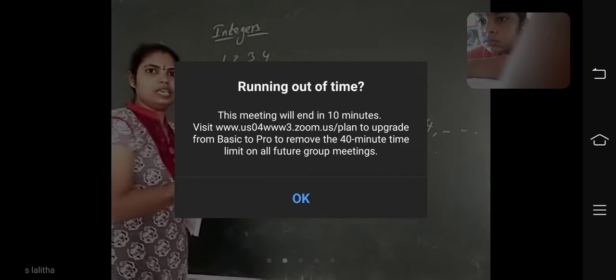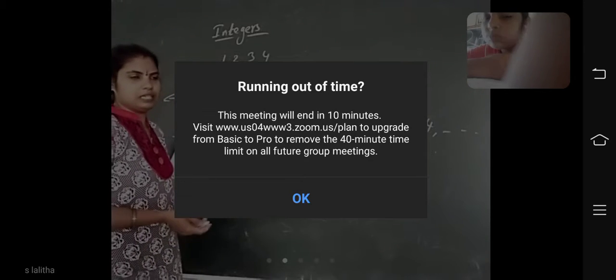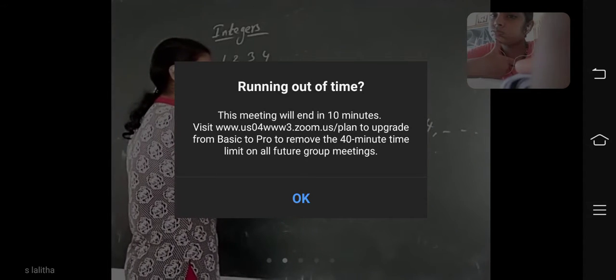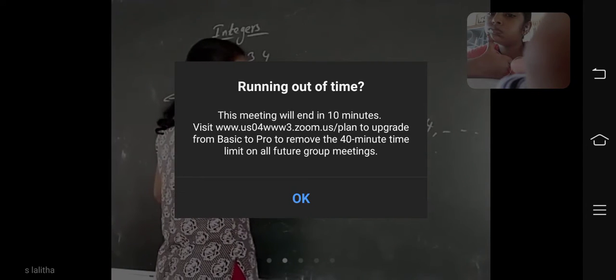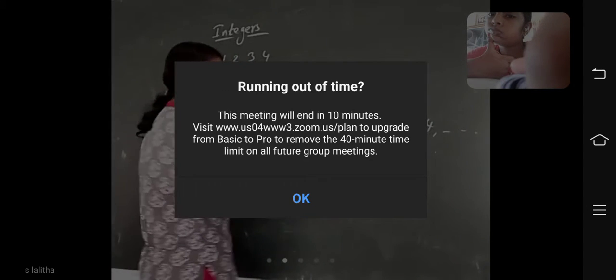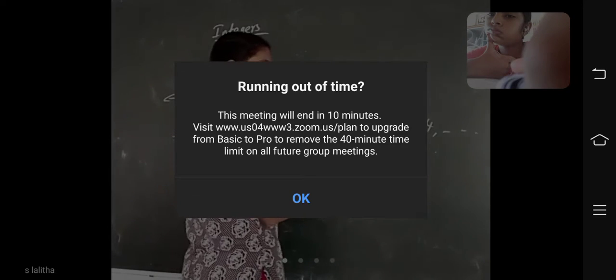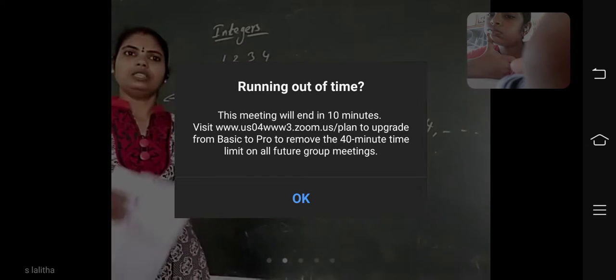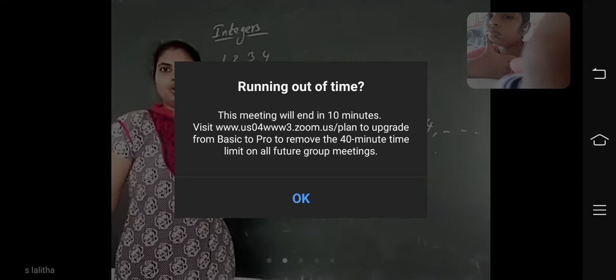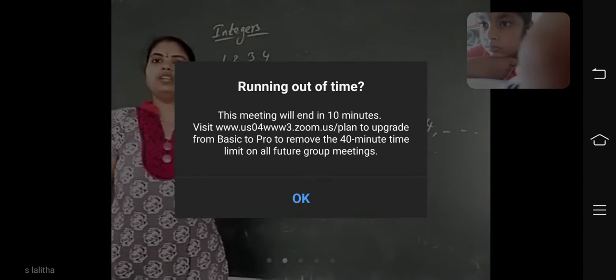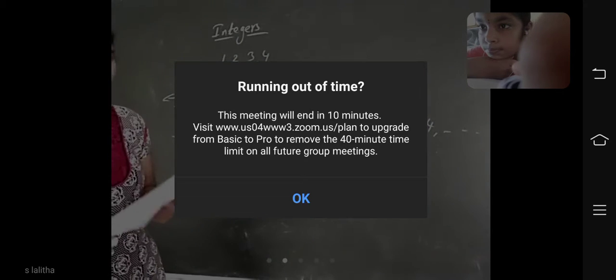So, these are even consecutive numbers. What is the difference between these two? 4 minus 2 is 2. And 6 minus 4? 2. 8 minus 6? 2. All are 2 only. So the difference of the sequence is 2 only. That is called even consecutive integers.